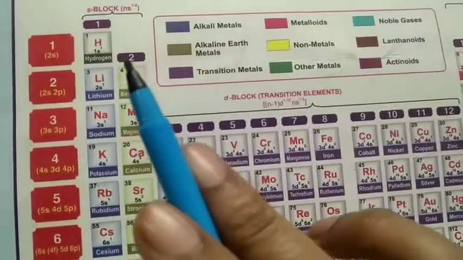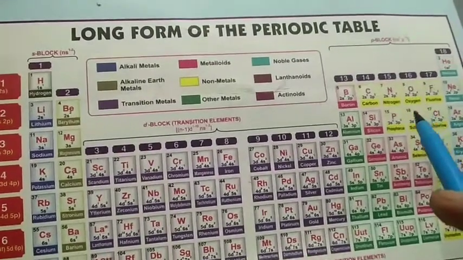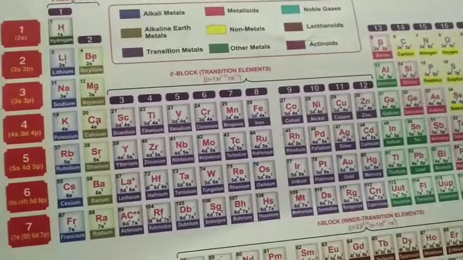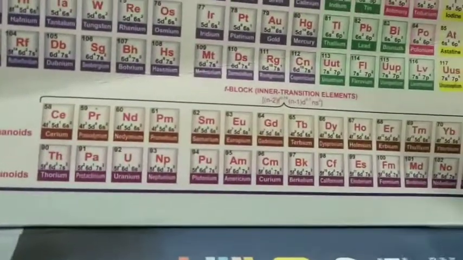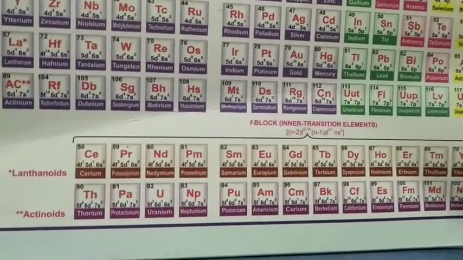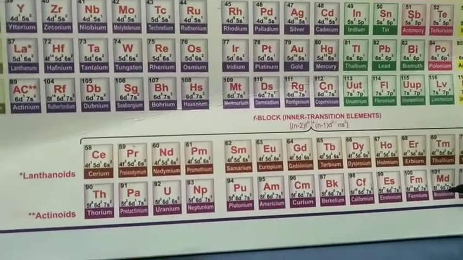The first 3 periods are called short periods because they contain 2, 8 and 8 elements respectively. The next 4 are called long periods. There are also 2 horizontal rows consisting of 14 elements each. The first row elements are called lanthanoids, and the second row elements are called actinoids.